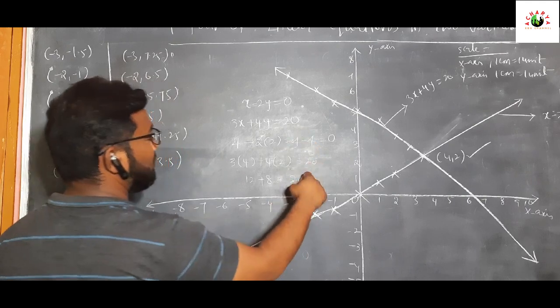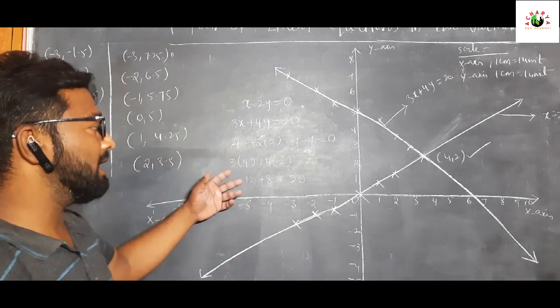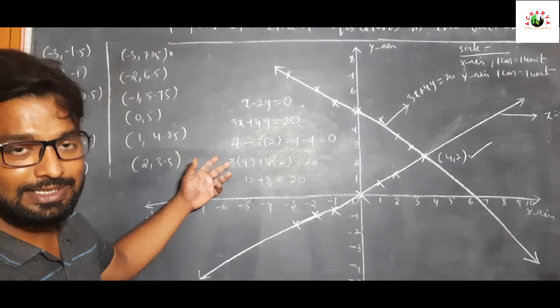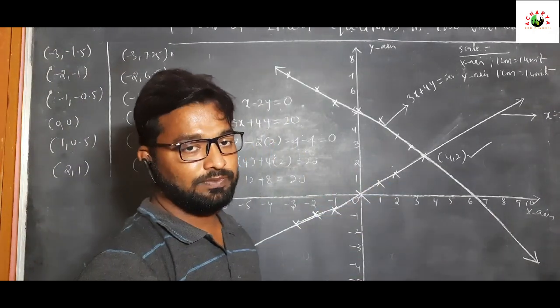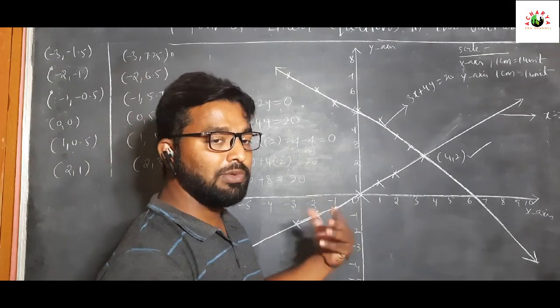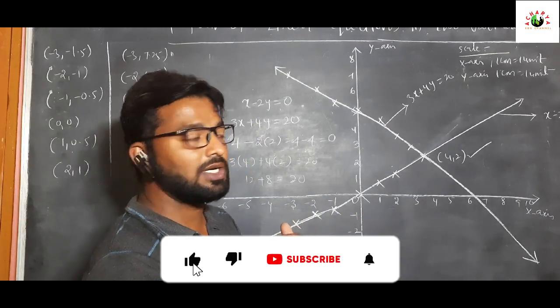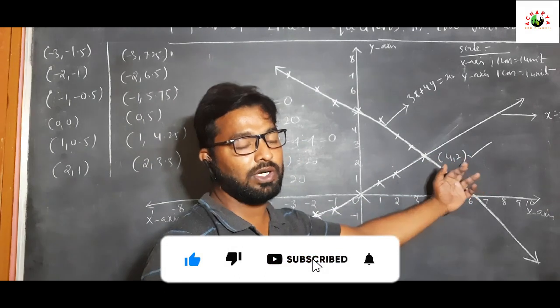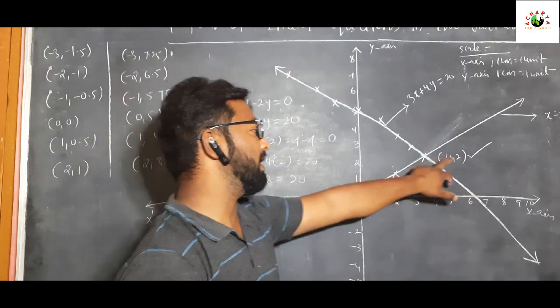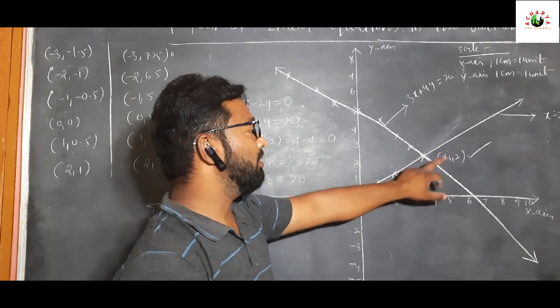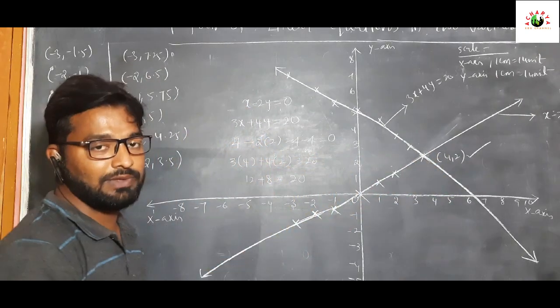So these two equations are satisfied for the point 4 comma 2. So how many solutions does it have? Only one solution, that is 4 comma 2. This is called the solution of the two equations.